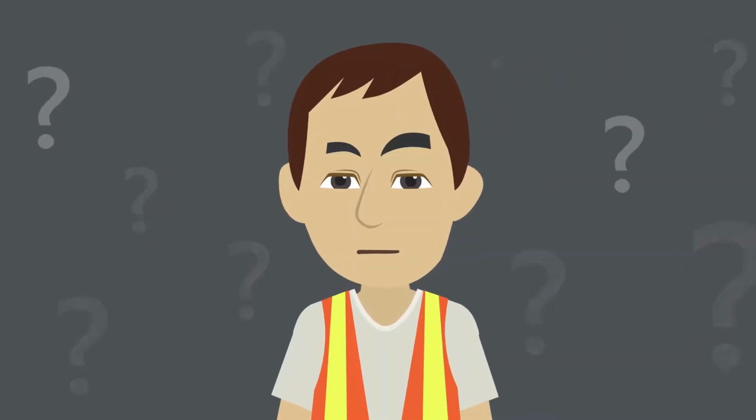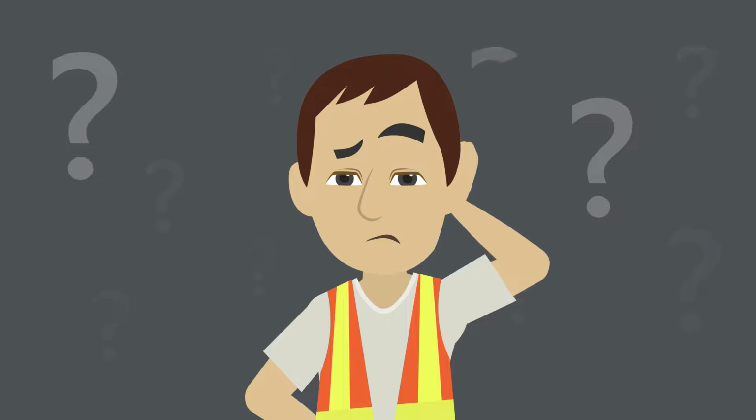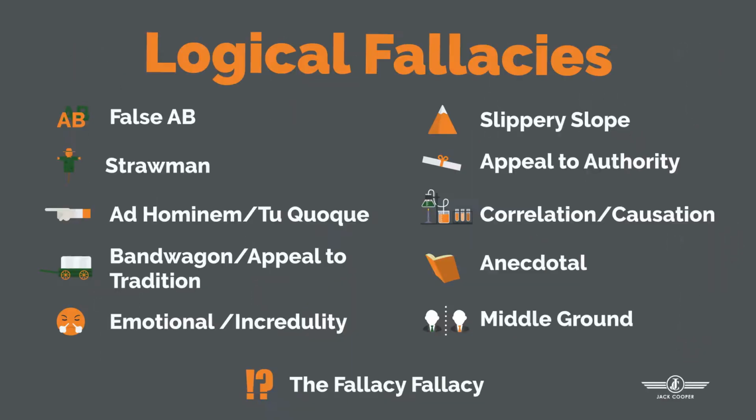How has Bob committed the middle ground fallacy? Is his solution best for the company because he and Billy at least get half of what they wanted? In our next episode, we will hear how Bob can avoid the middle ground fallacy, and we will discuss our final fallacy, which is called the fallacy fallacy.